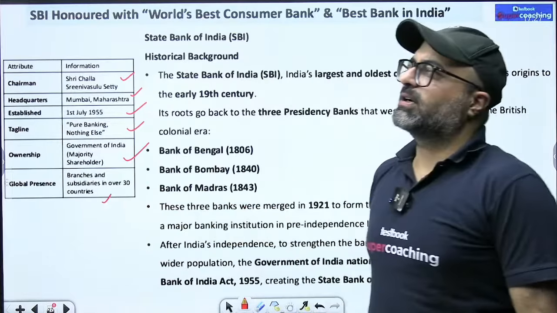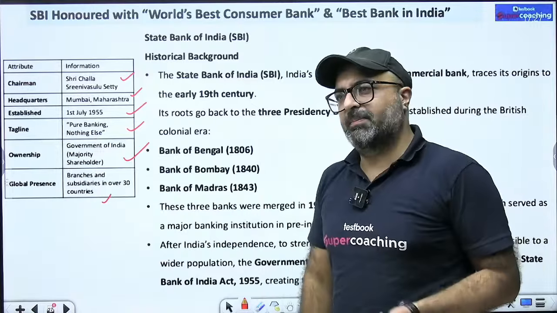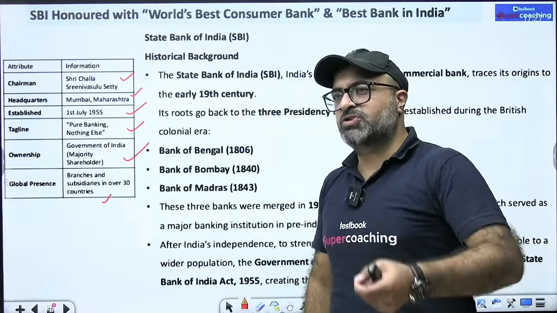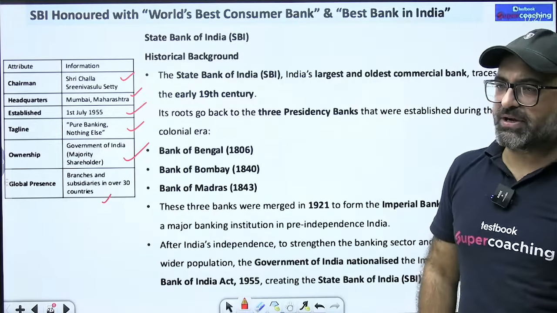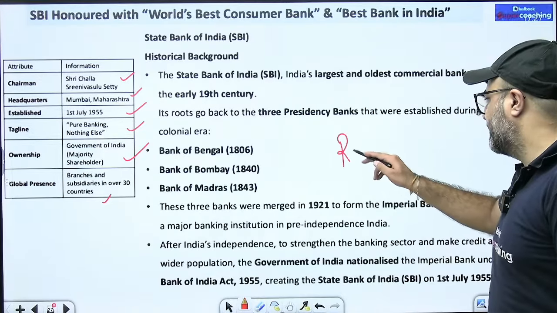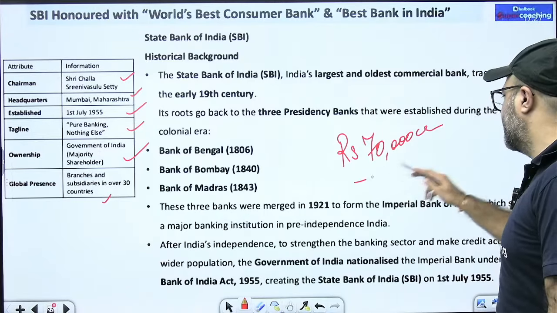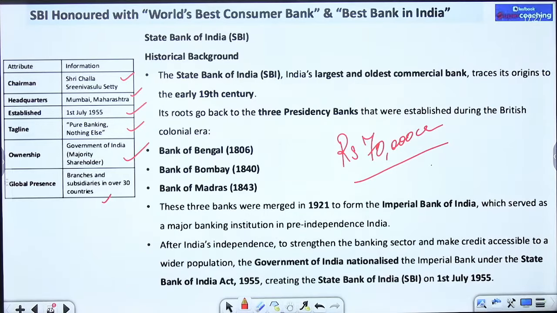If I talk about SBI, it is the Indian bank which has the highest branches not only in India but also outside India. So if the question is asked, name the bank with highest number of branches in India as well as outside India among the Indian banks, your answer would be SBI again. Next point is, if someone asks you, name the bank which has recorded highest net profit in the previous financial year, around 70,000 crores. Again, the answer is SBI.